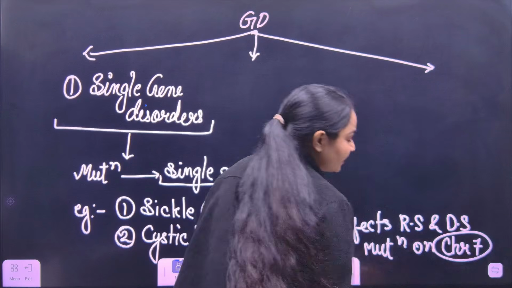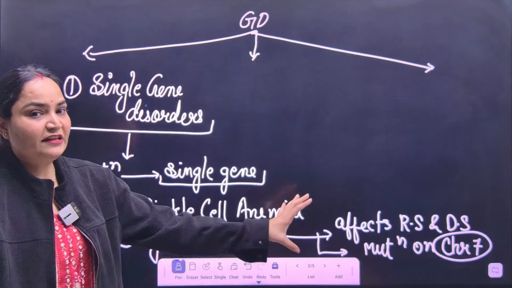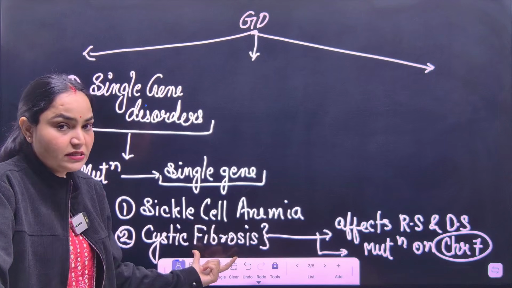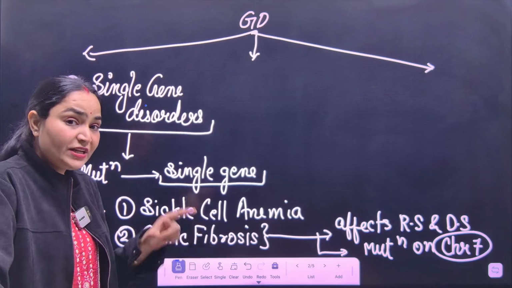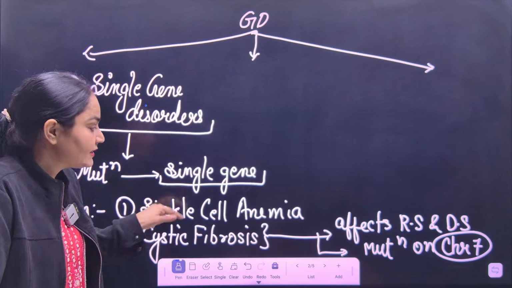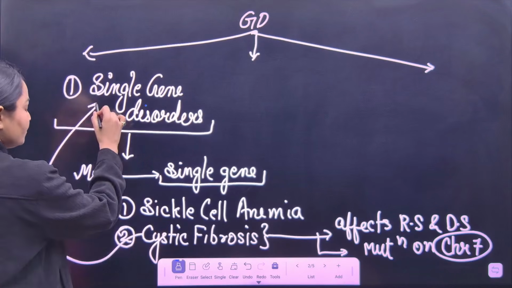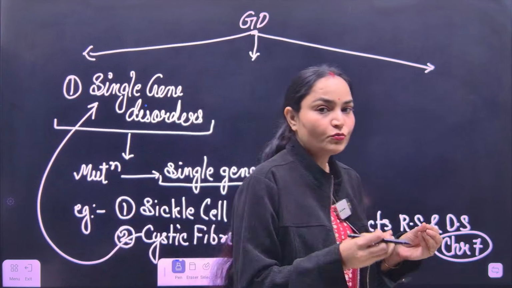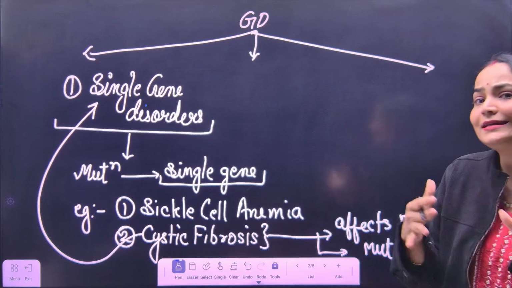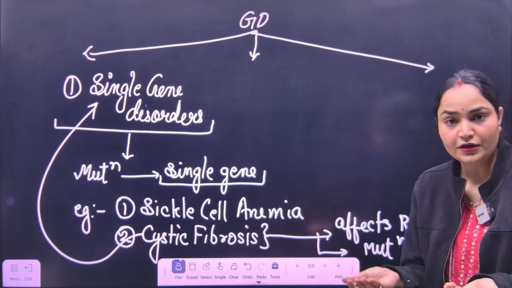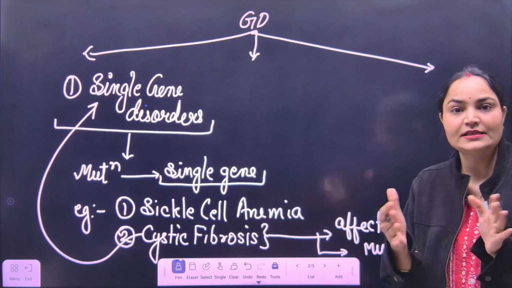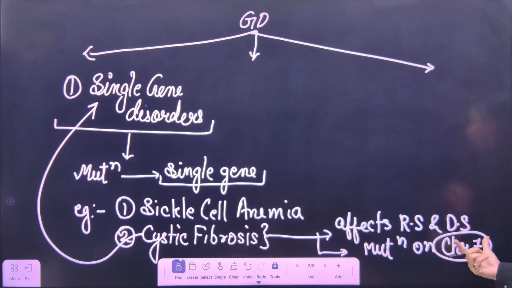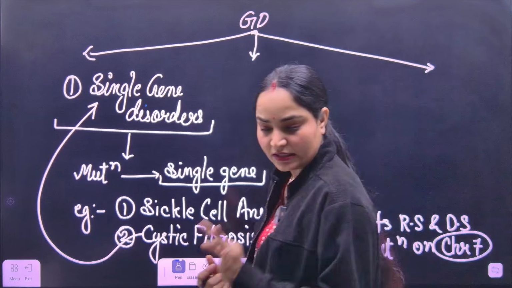So here we are taking this to another level by defining the chromosome number also, because we are talking about cystic fibrosis, and in cystic fibrosis mutation happens in one gene. So this is a type of single gene disorder, and here we are also talking about the chromosome number, which is chromosome number 7, as we have 23 pairs of chromosomes in our human body, and 23 pairs means 46 chromosomes. So chromosome number 7 is mutated when we talk about cystic fibrosis.